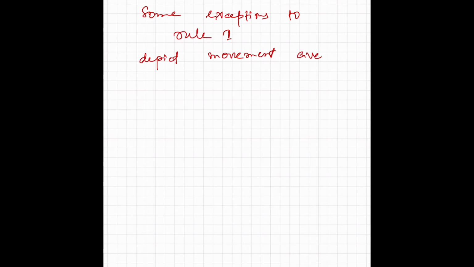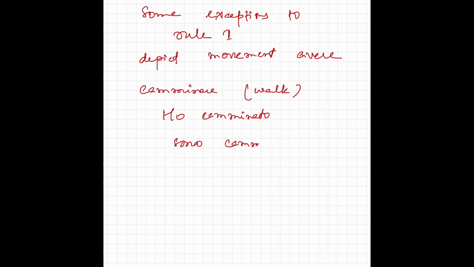However, there are some exceptions to rule 1. There are some verbs which depict movement, but yet they use avere as the helping verb. For example, camminare, which means to walk. Ho camminato and not sono camminato. Sono camminato is not correct. Ho camminato is giusto. It's correct.